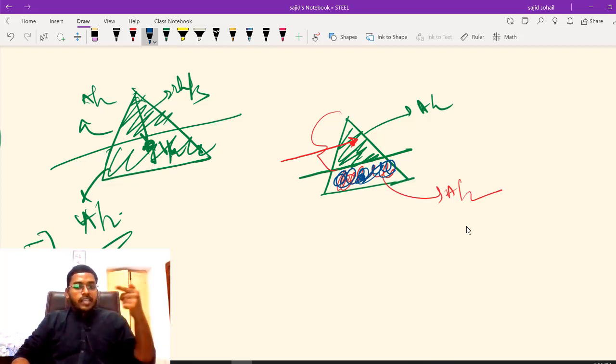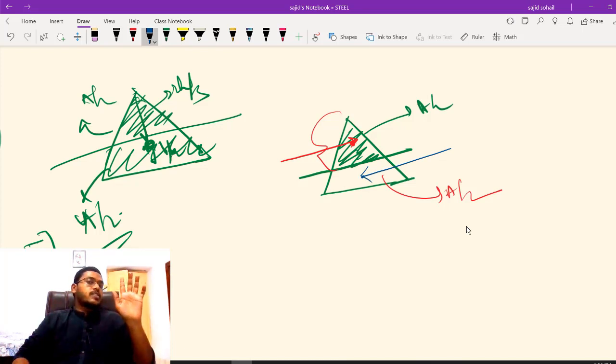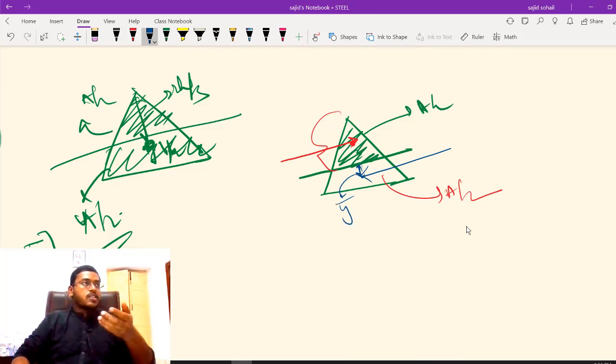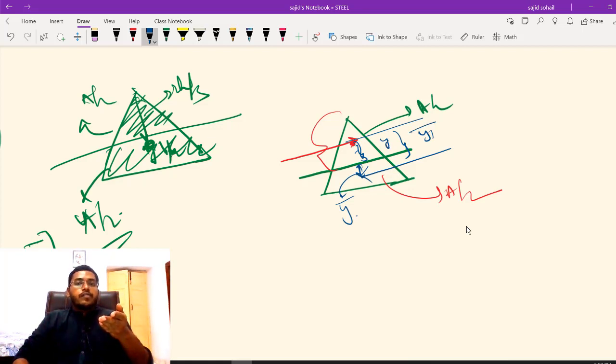So my tensile force is acting at the centroid of this trapezoid, wherever the centroid is. You have to calculate the distance from that point to the centroid of your trapezoid, and this distance to the centroid of this secondary triangle. If you add these two, you will get your lever arm. If this is y1 bar and this is y2 bar, my lever arm will be y1 bar plus y2 bar.